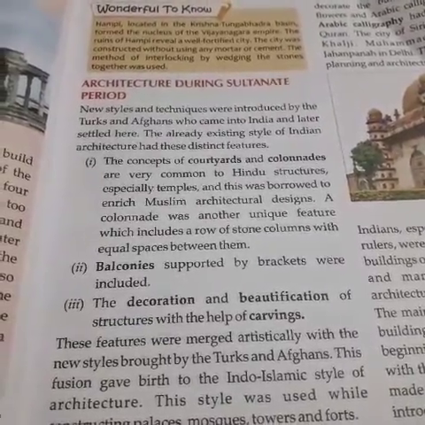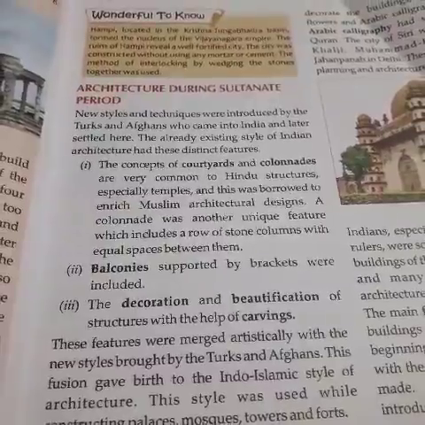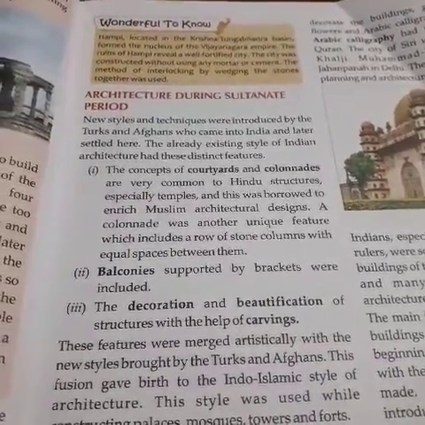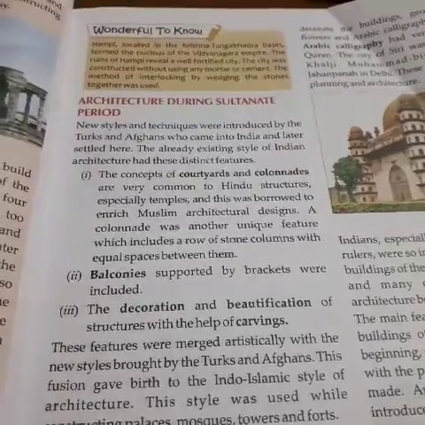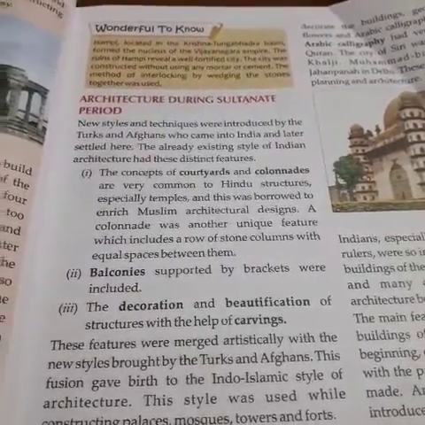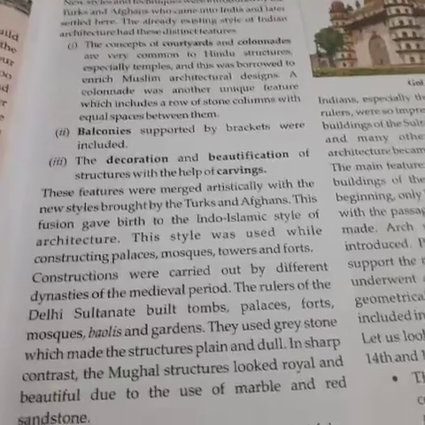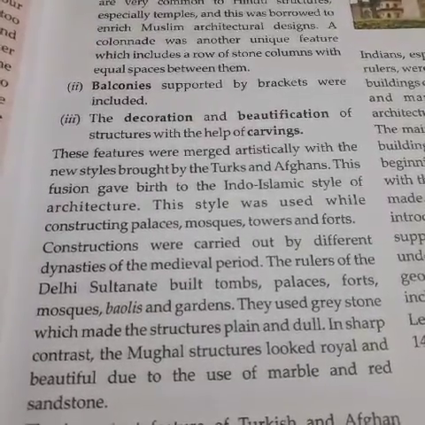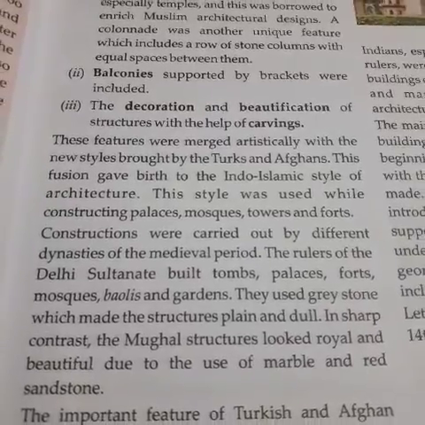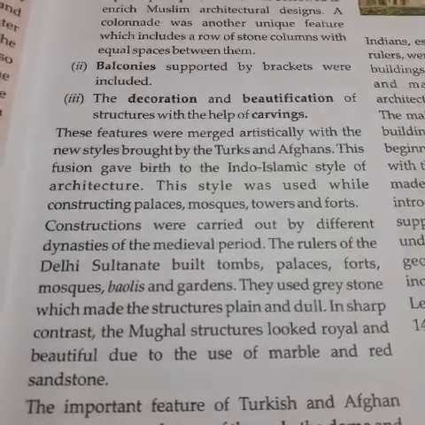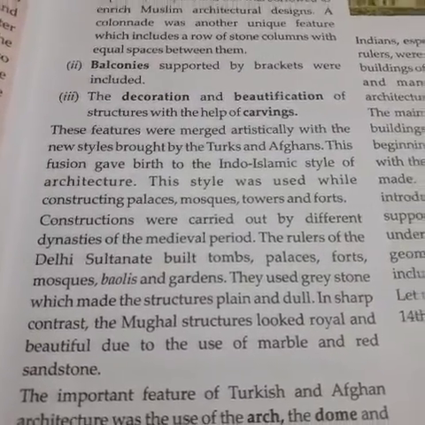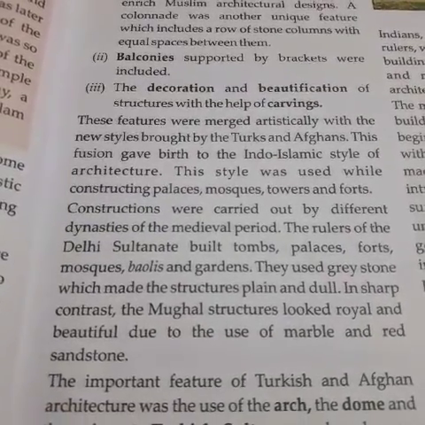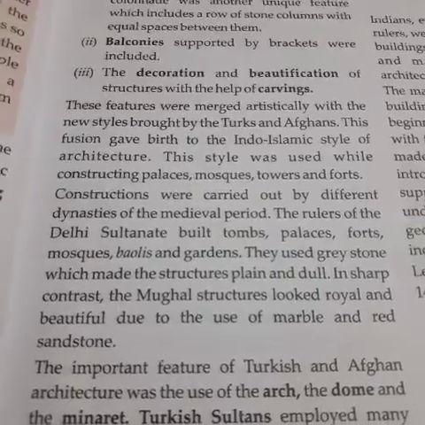Then next is the decoration and beautification of structures with the help of carvings. So these are the three distinct features which were already available in the Indian architectural styles. These features were merged artistically with the new styles brought by the Turks and Afghans. This fusion gave birth to the Indo-Islamic style of architecture. Fusion means a mix of Turkish and Afghan style and Indian style, which was later known as the Indo-Islamic style of architecture.